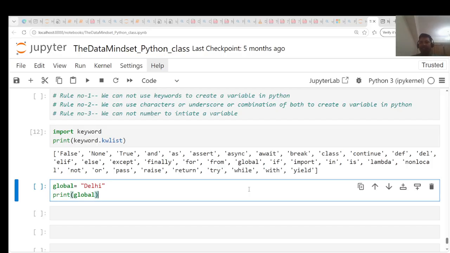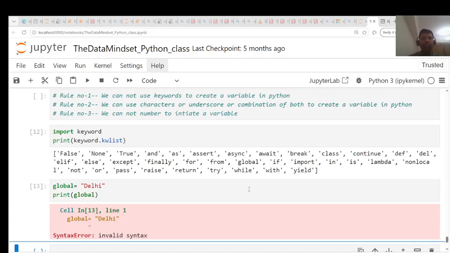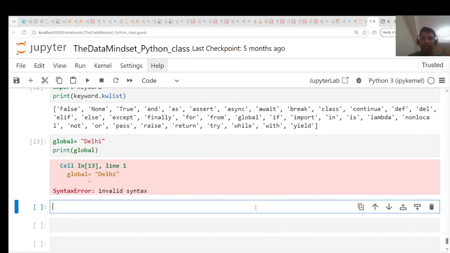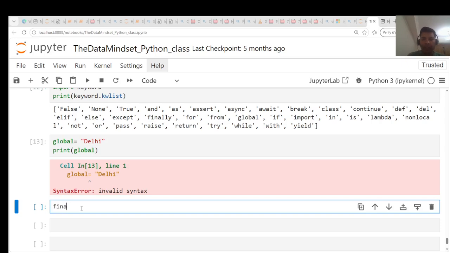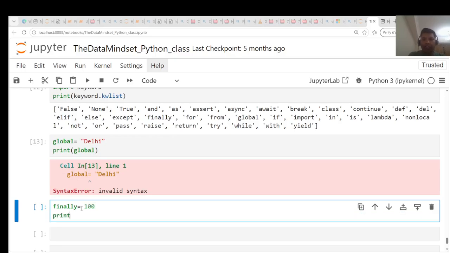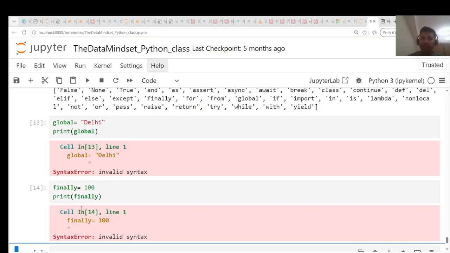Now I execute this piece of code by Shift and Enter. Look at here, you are getting an error, which is a syntax error that says invalid syntax. Let me try one more time, and this time I pick one more keyword, let's say finally. You can pick any. Finally is equal to 100 and I try to print finally and execute this code. Again we are getting the same error. It means that we cannot use these keywords to create variables. Okay, I hope you understand rule number 1.